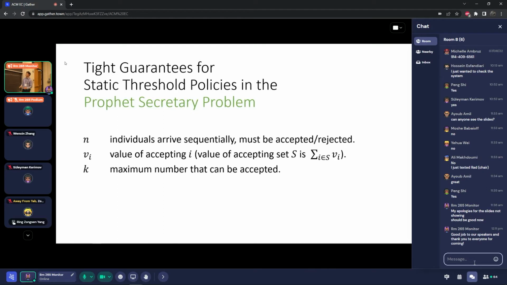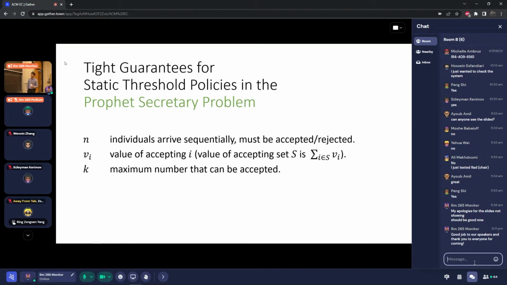In the profit secretary problem, we have n people arriving one at a time, and when each person arrives, we have to decide whether to accept or reject them. When someone arrives, we observe the value of accepting them, and the value of accepting a set of individuals is just the sum of the individual values. The constraint we face is that we're only allowed to accept at most k individuals overall, out of the n in total that will be presented to us.